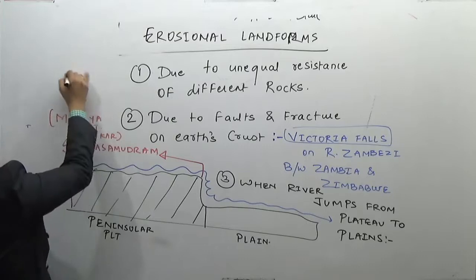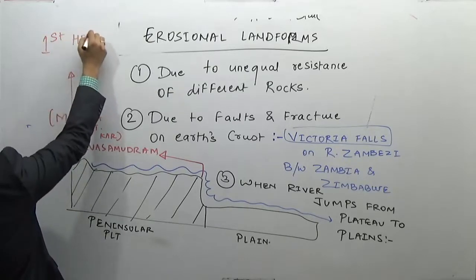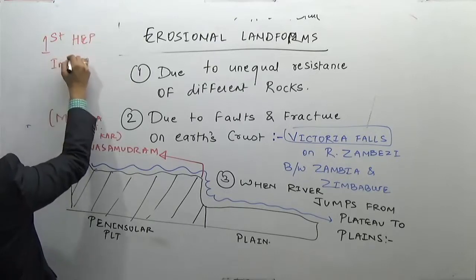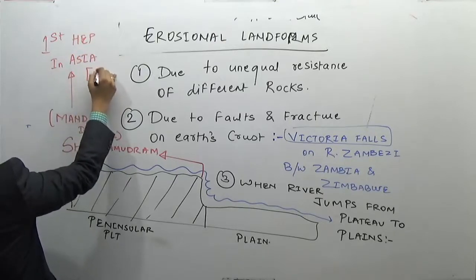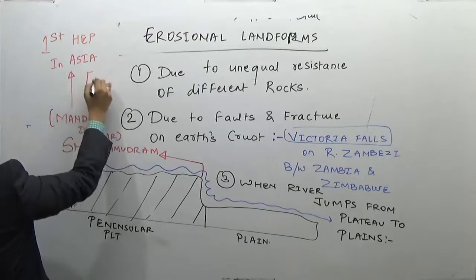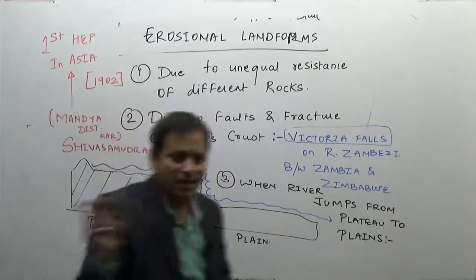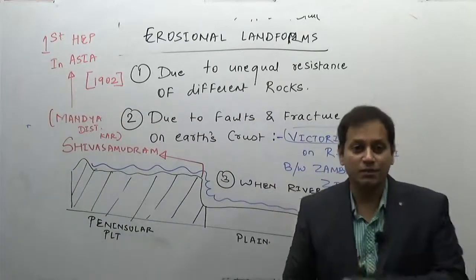Why was it famous? Because it had the first hydroelectric power station in Asia. Not only in India, in Asia, this was the first hydroelectric power station. These are just some of the facts, and I will keep on giving you some important facts while doing geography.